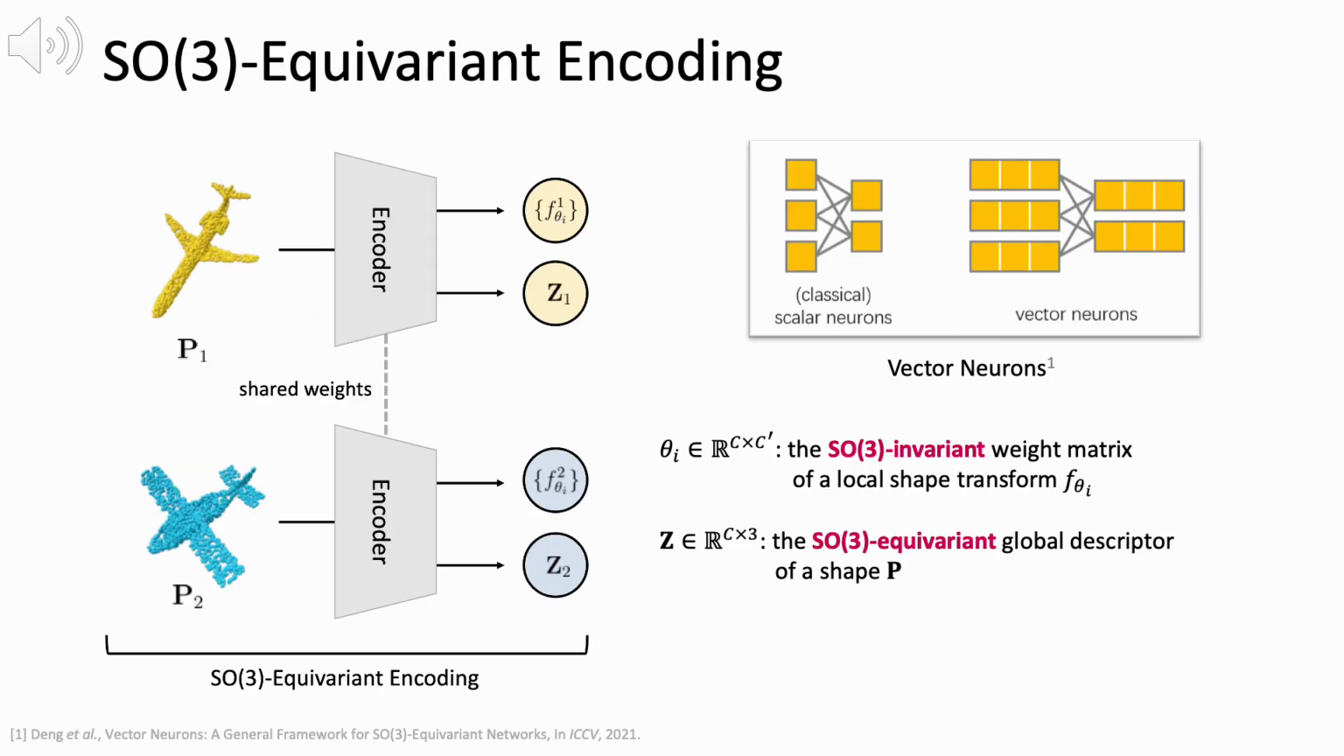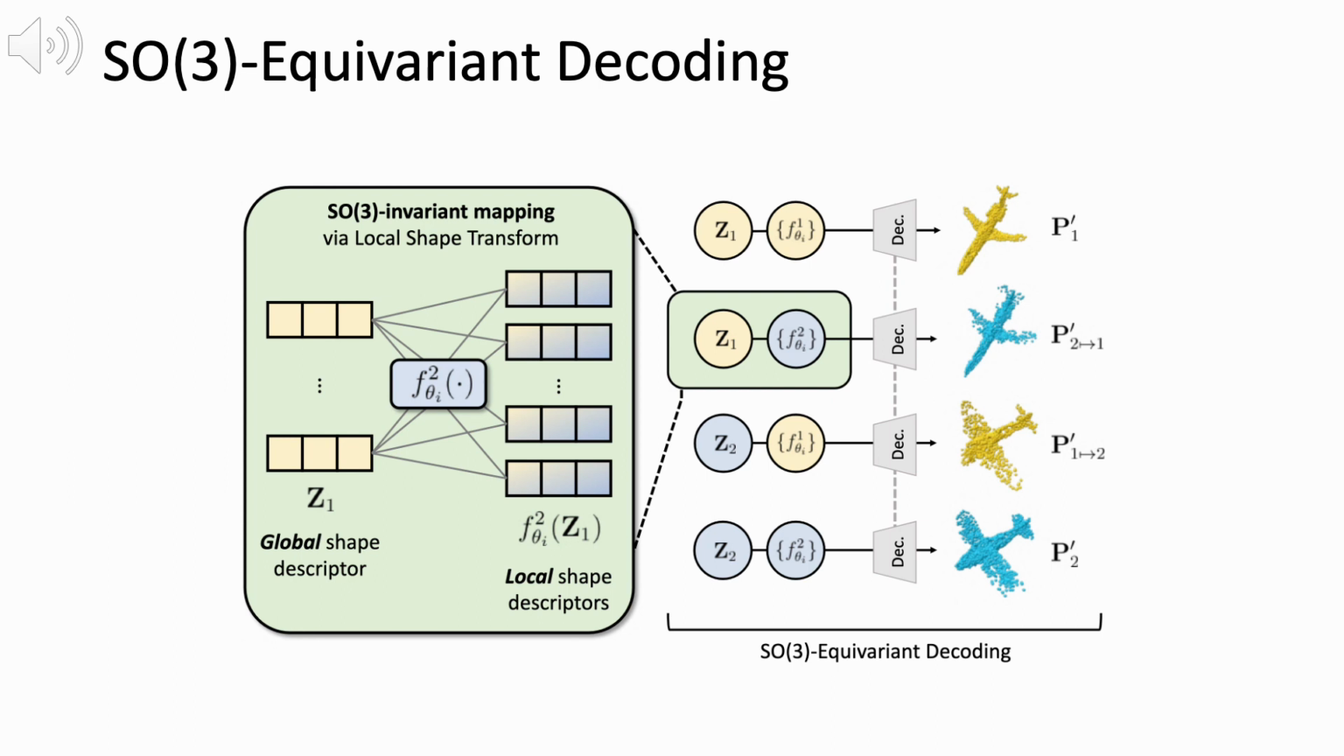First, for given rotated shapes, we use SO3 equivariant networks to encode the SO3 equivariant global descriptor Z and the SO3 invariant weight matrix for local shape transformation F of both shapes. Specifically, we use vector neurons as our encoder. Then, we transform the global shape descriptor Z into local shape descriptors using our SO3 invariant local shape transform. This transform is dynamic, input dependent, and SO3 invariant, ensuring that overall SO3 equivariance is maintained.